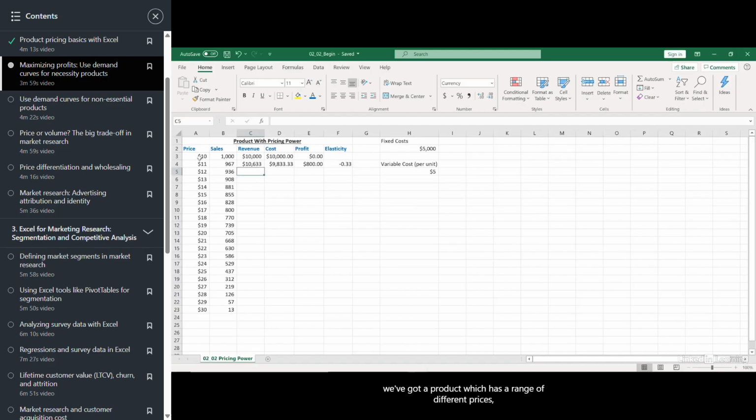In this particular case, we've got a product which has a range of different prices, anywhere from $10 to $30. And we've collected data about the level of sales across these points. Some of these data points might be prices that we've actually had in the past and the level of units sold. In other cases, we might have estimated this based on one of the forecasting tools we've talked about.